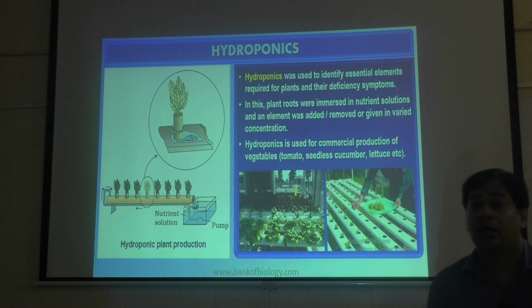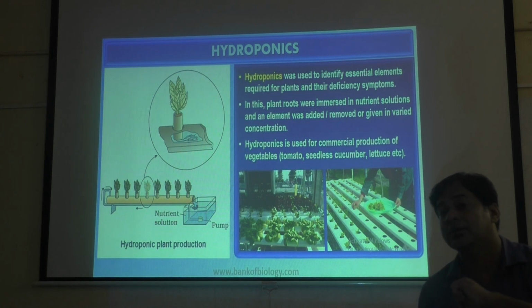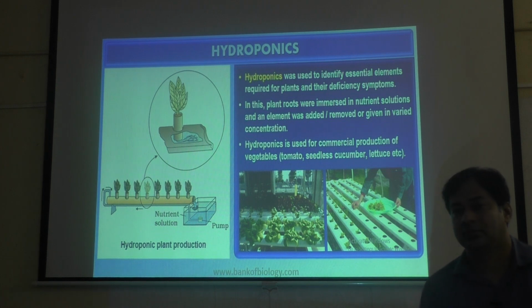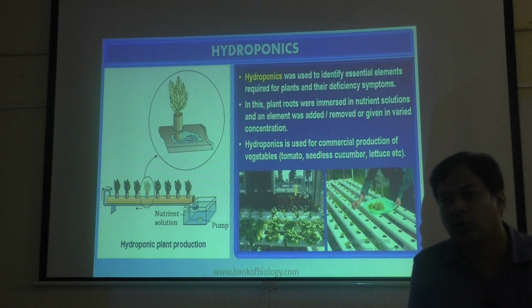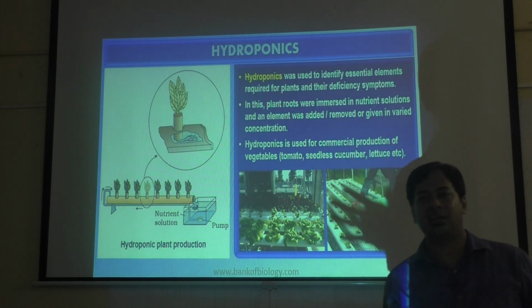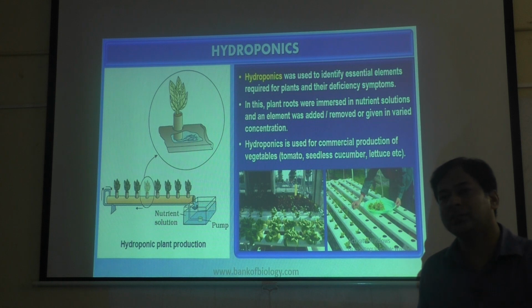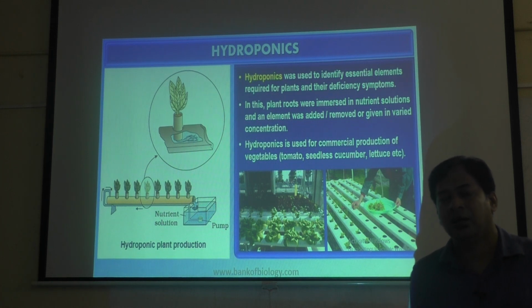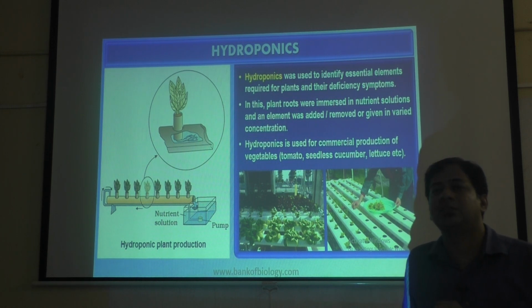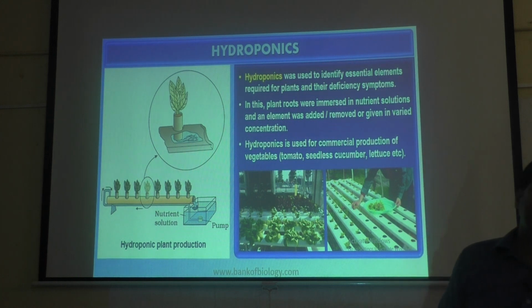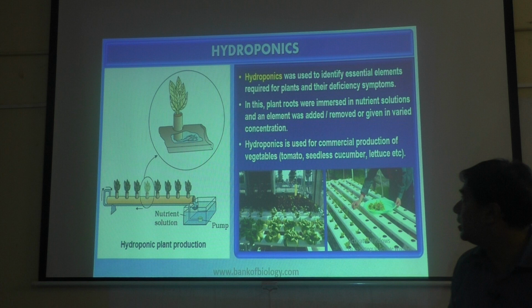If those minerals are not given to the plant, what happens? The plant gets deficiency disorders and shows some symptoms. The plant doesn't grow, and its growth and development is affected. He just wanted to know how the plant is affected. For example, one plant requires magnesium, but we don't give magnesium. Then the plant doesn't grow. What symptoms does it show that it has a magnesium deficiency? All that he can study by using hydroponics.